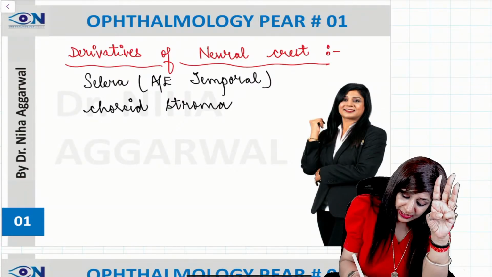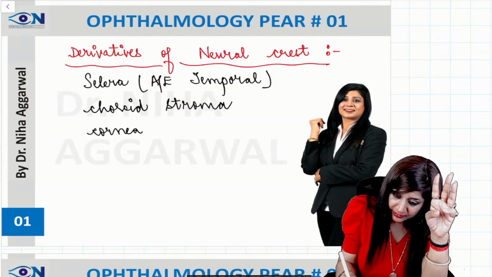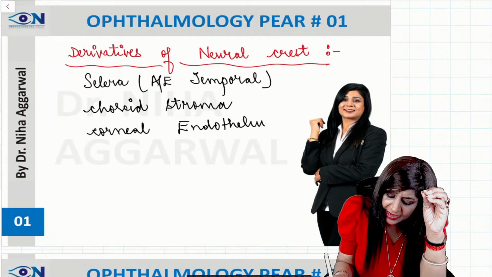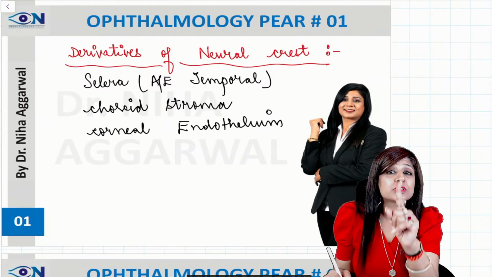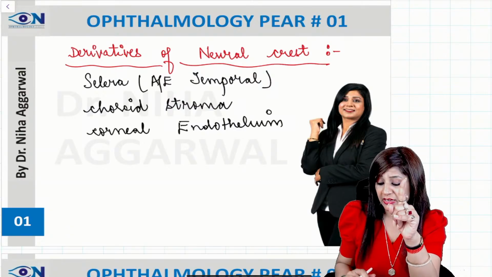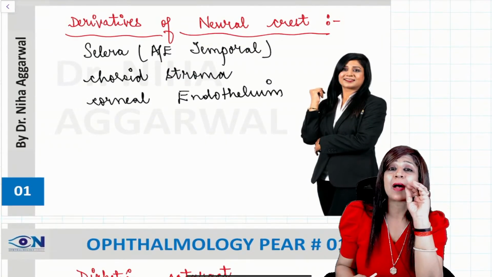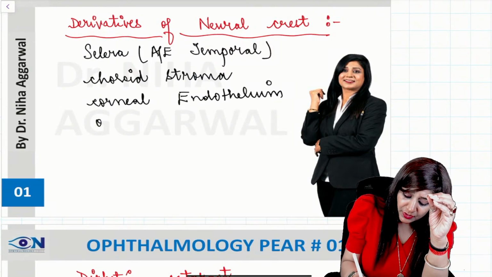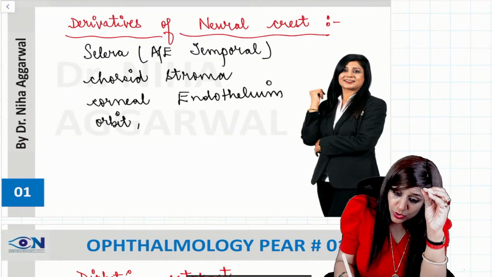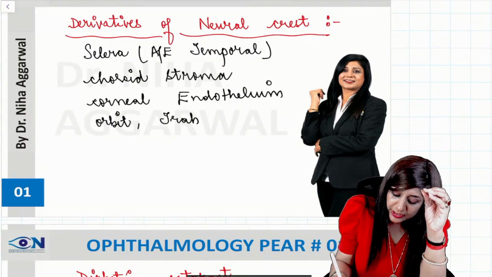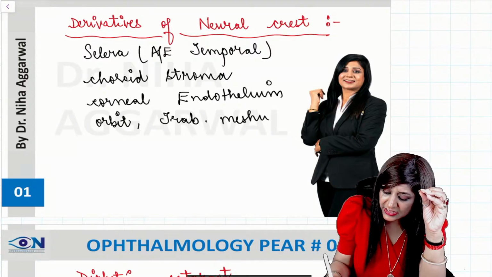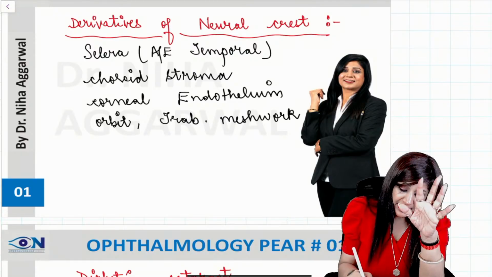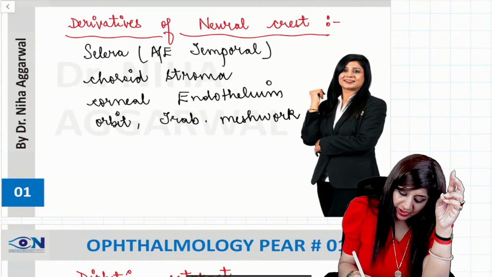Then we have endothelium, that is corneal endothelium. So when I am talking about only endothelium, it is actually mesoderm. But when I am talking about corneal endothelium, then it is the neural crest. Apart from these three things which are most important, we have the orbit. We also have the trabecular meshwork. So trabecular meshwork kya hai? Trabecular meshwork is a sieve like meshwork through which the drainage of the aqueous humor is going to take place. And we are also having the ciliary muscle.